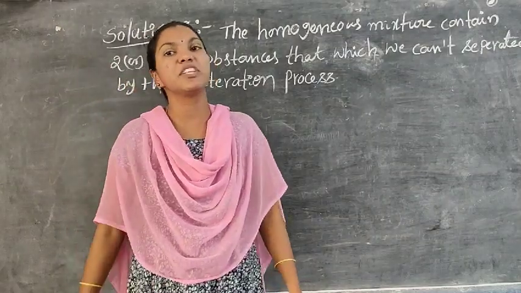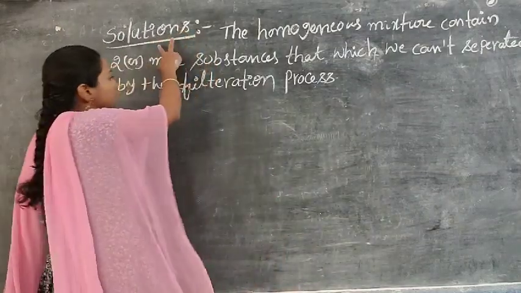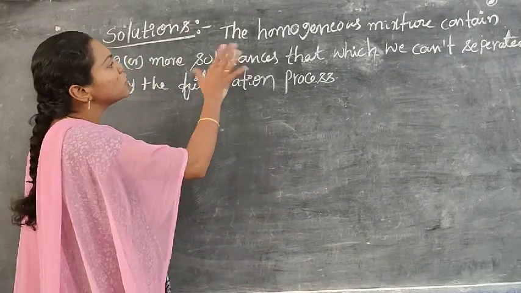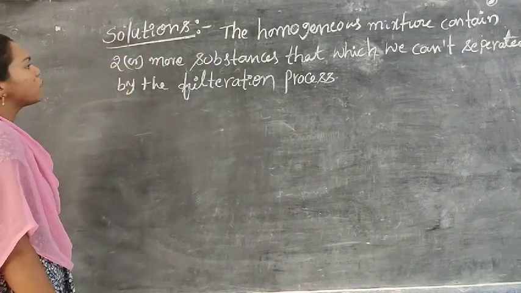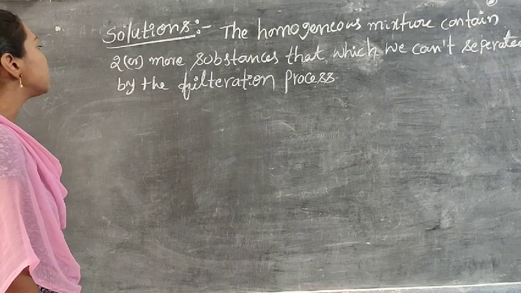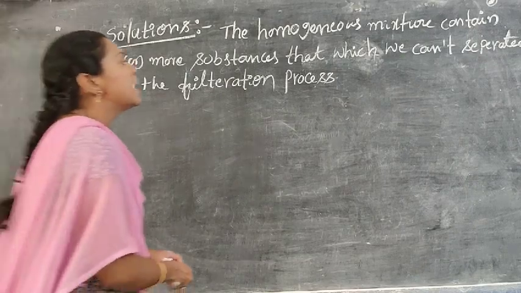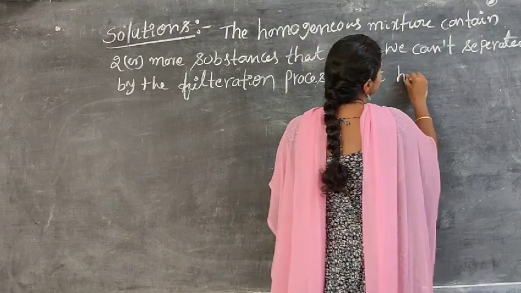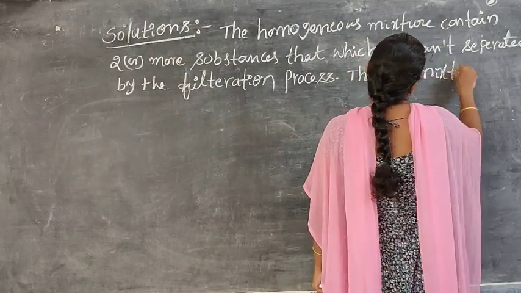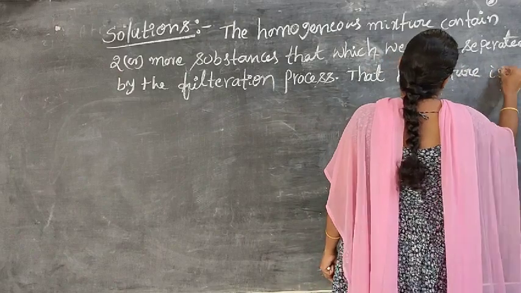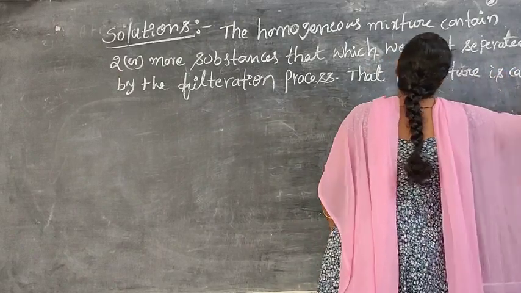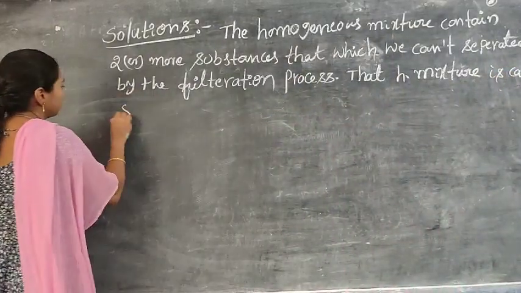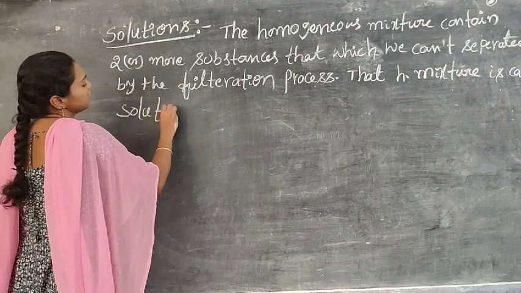That homogeneous mixture is known as a solution. The homogeneous mixture contains two or more substances that we cannot separate by filtration. That mixture is called a solution. Do you understand, students?